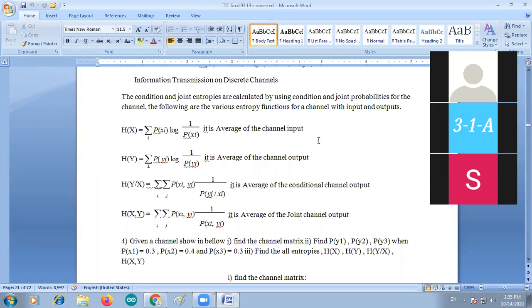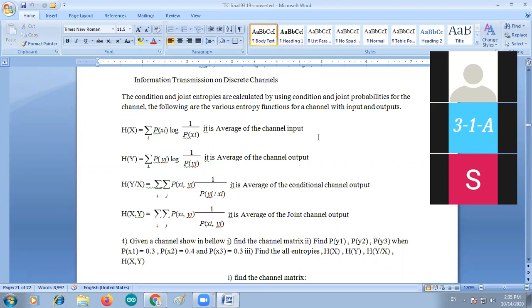It is the channel input entropy. So x is the input of the channel. Then find out the entropy H of x. That H of x is equal to sigma P of x log 1 by P of x.